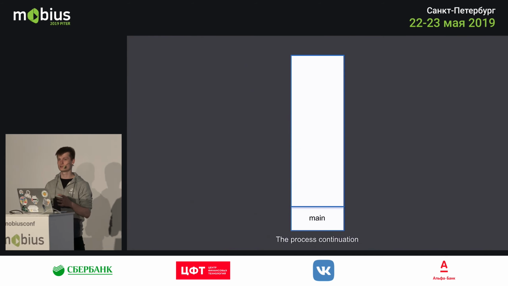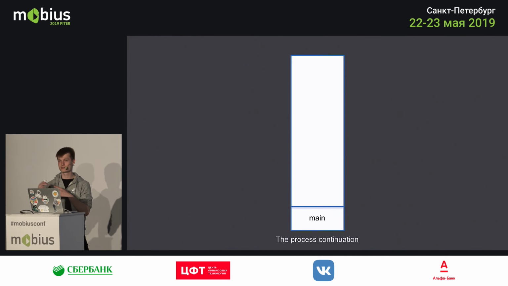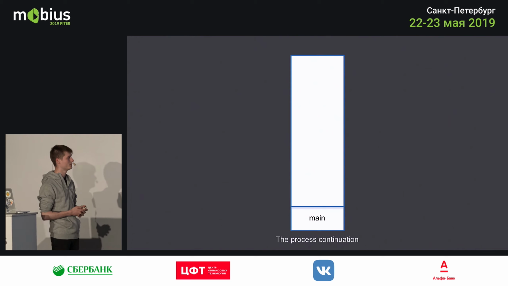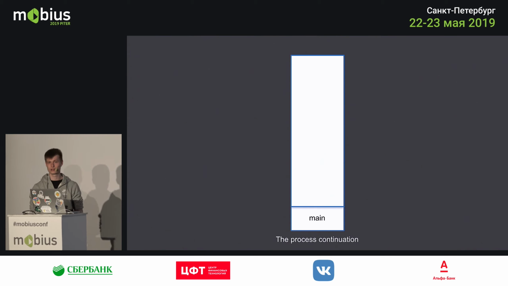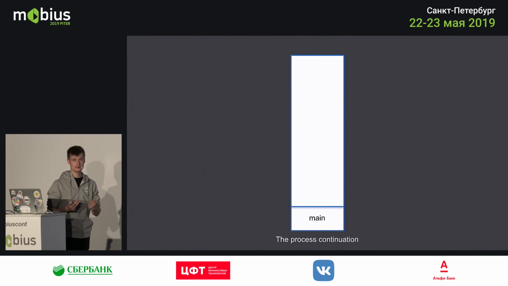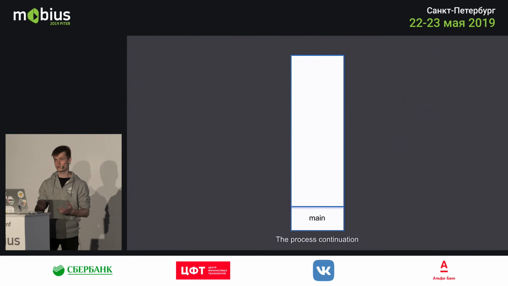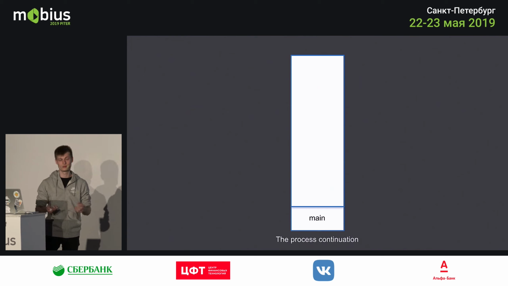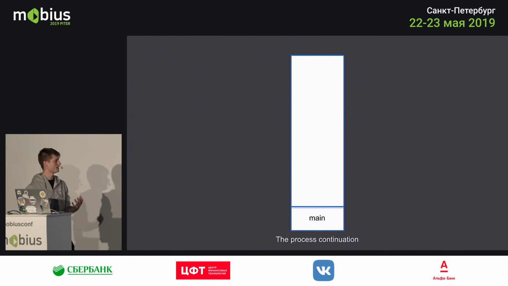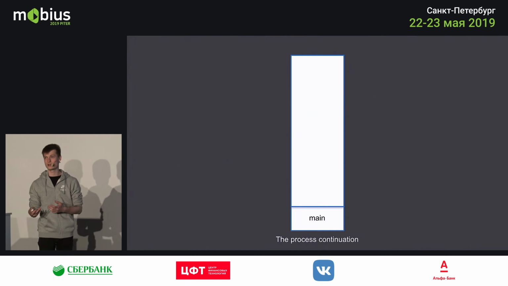And how it looks in the stack entries, for example, when you start a main function anywhere in the process: when you run your program, you get the process continuation passed down to the main function. This means that if the main function returns, the process continuation will get its result. For example, if you're running a C program, you put the int main function in the code. It returns, for example, 0 if everything went well, -1 if something was broken, right? And the process can handle that.